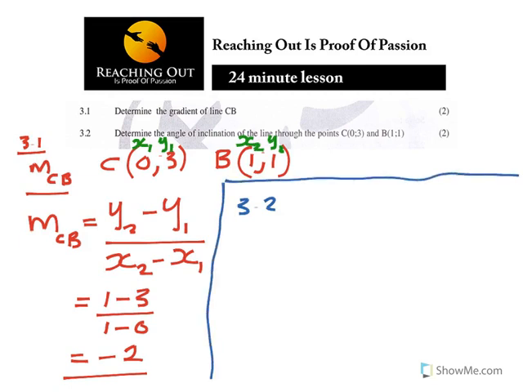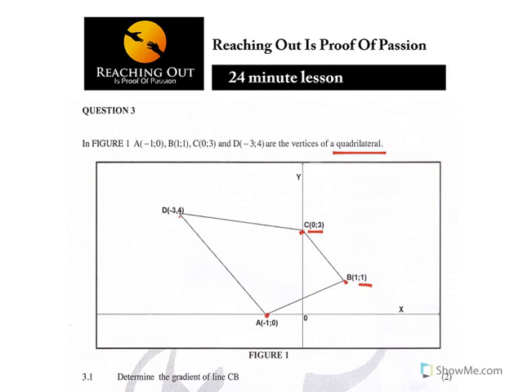What is 3.2 saying? 3.2 says the angle of inclination of the line through the points C, 0, 3, and B, 1, 1. They want the angle of inclination. So if you take this diagram, if they want the angle of inclination, it's like you produce this line. Then the angle of inclination is that, you can see, it's more than 90 degrees.